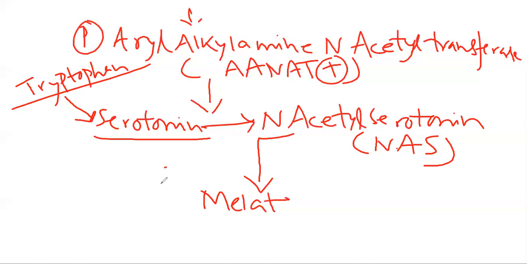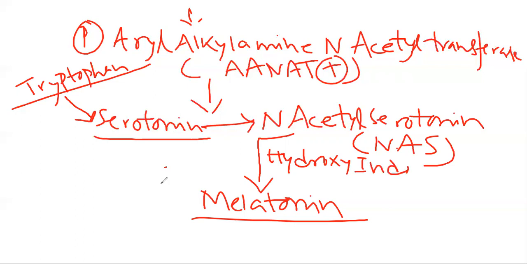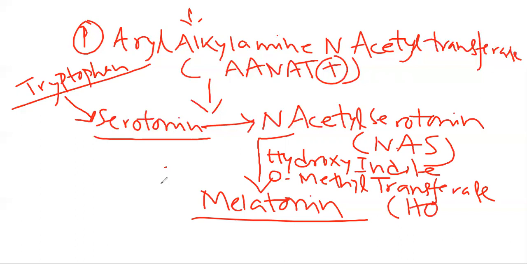Now, which enzyme takes part in this action? It is hydroxyindole O-methyl transferase, or we can say HOMT.